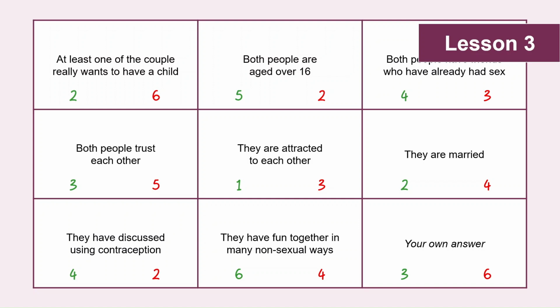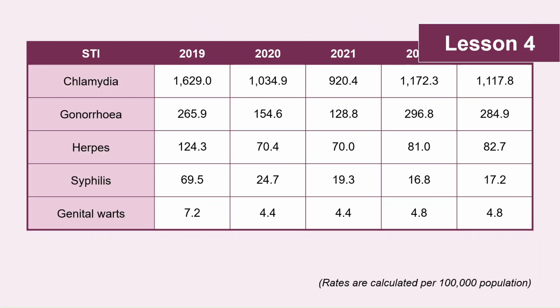So, for example, in this case, the pupils in this class have said that they think that wanting a child isn't really a huge driving force in terms of whether someone is ready or not ready for sex. With the free space that's in the bottom right corner, the score isn't really going to be relevant in the same way, as it's just representing kind of a catch-all for all other options rather than one specific answer. However, it may be interesting to see how much or how little support there is for alternative answers which weren't already listed on the handout.